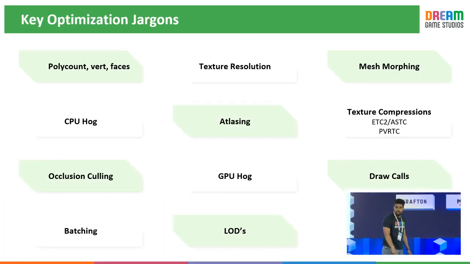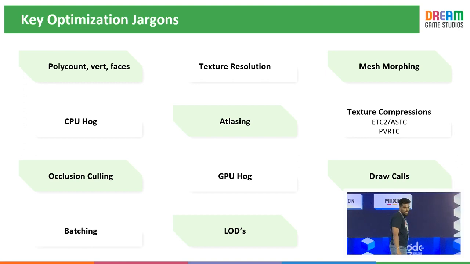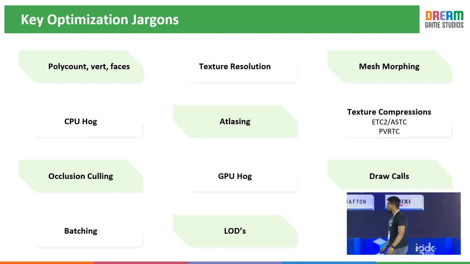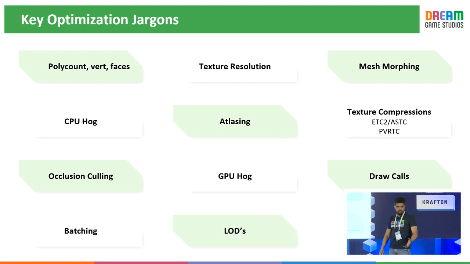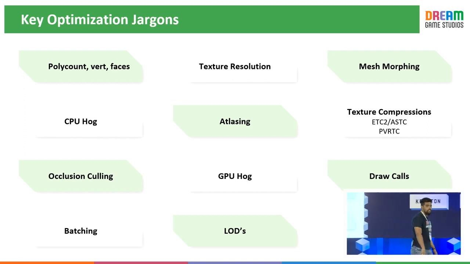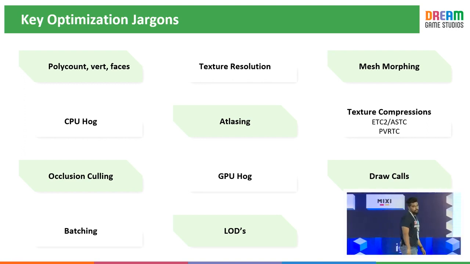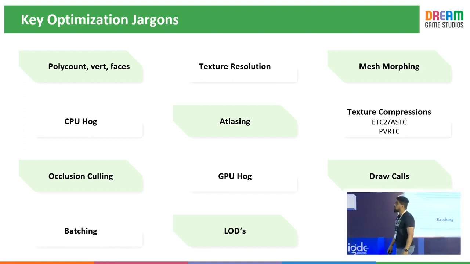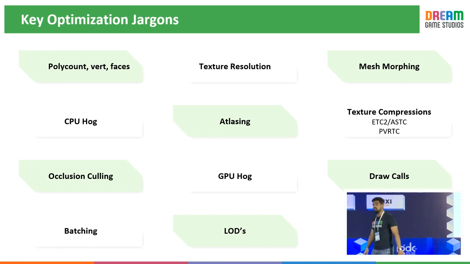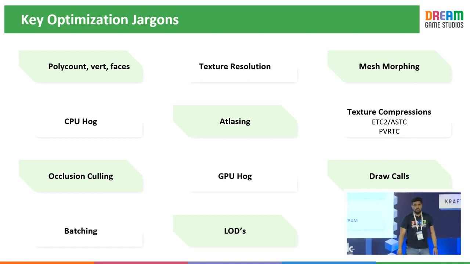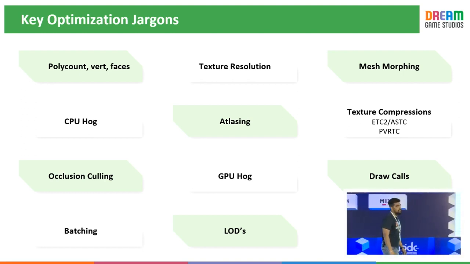I'll share some key optimization jargon right now that became a common language between our tech art team, the gameplay team, and the art team. These jargons are used for budgeting. Firstly, what kind of game are we building? It's a game of cricket. What is important? The characters are important, right? Then you have the stadium. What is the budget for polygons, vertices, and faces? What are the faces that are visible? What kind of texture resolution are we going to go with? There's a good concept of mesh morphing that is available. Are we going with that?